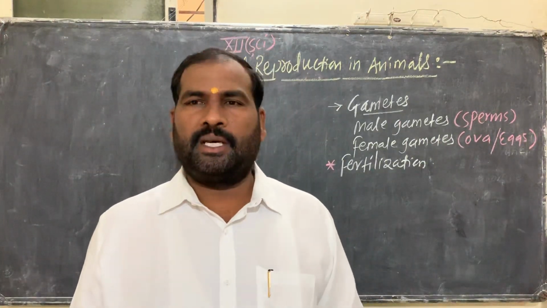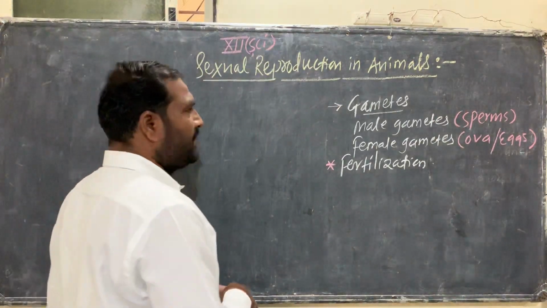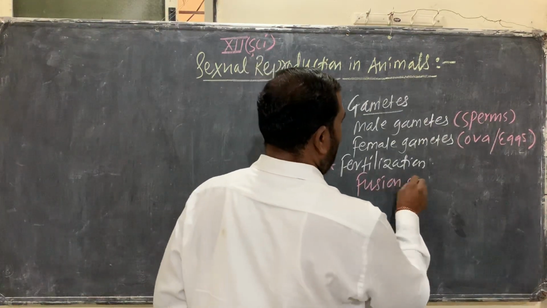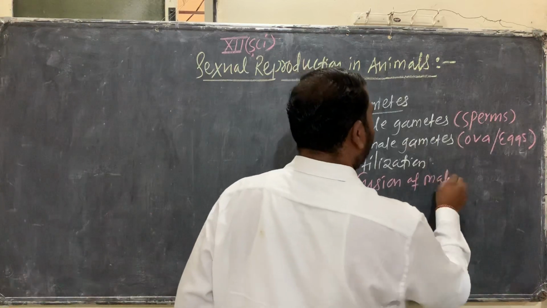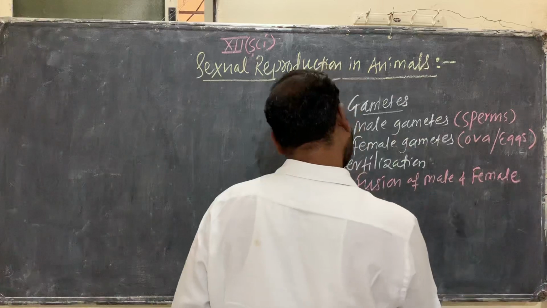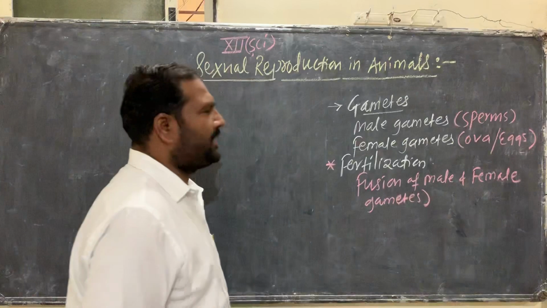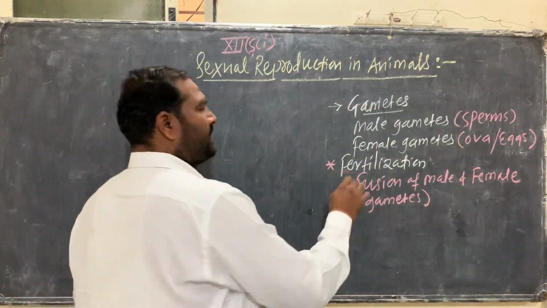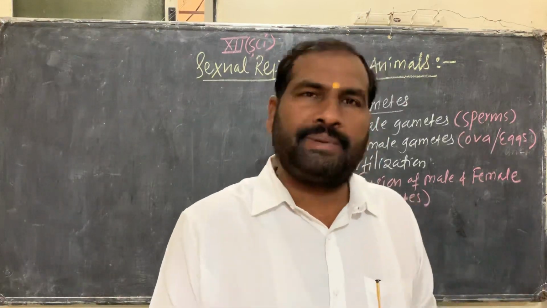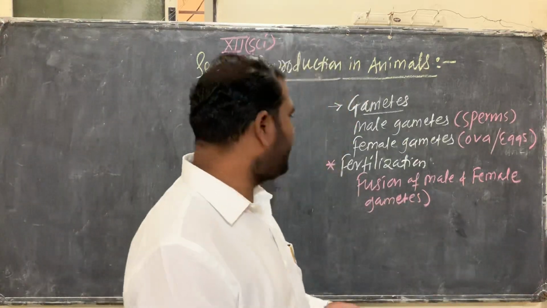Fertilization means the fusion of male gamete with female gamete, the union of two dissimilar gametes. One is the male gamete and another one is the female gamete.